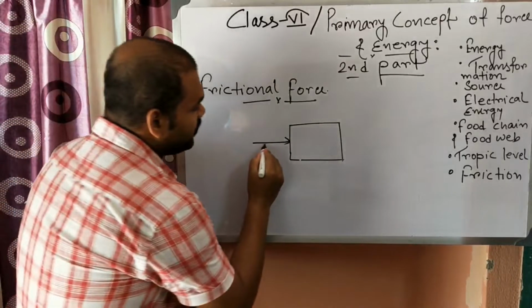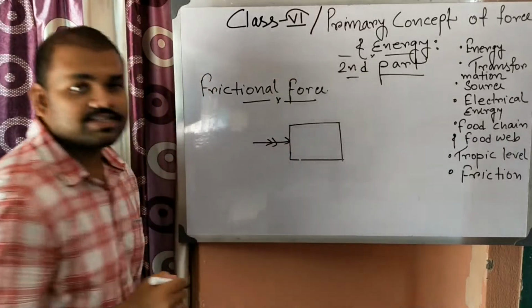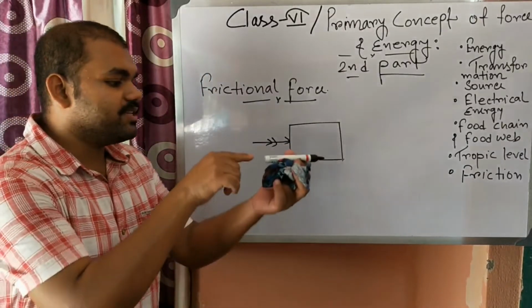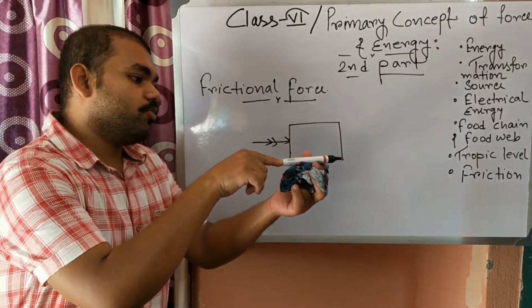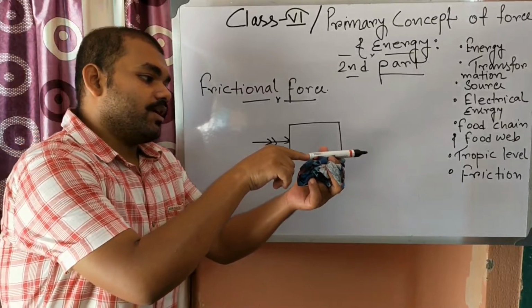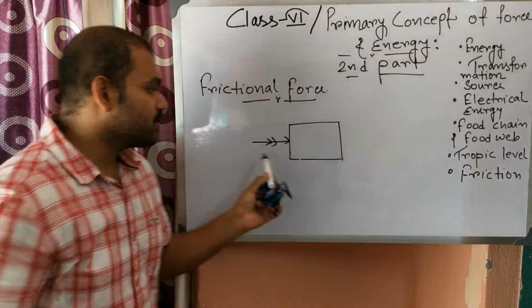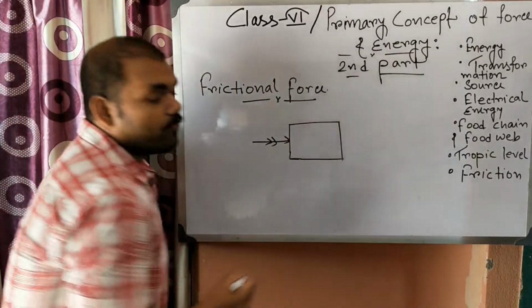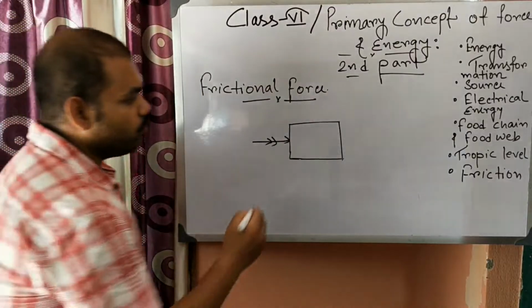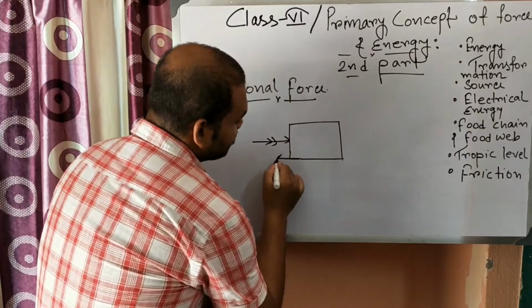But if we increase the value of the force, the brick will move. Now the body is not moving, but when we apply a greater amount of force, the brick will move. So we need to overcome a force which is known as static friction.